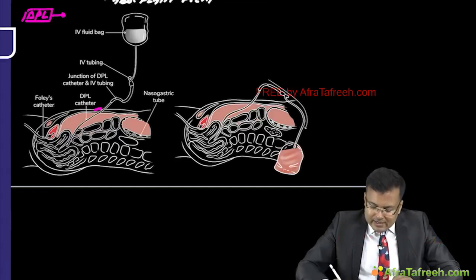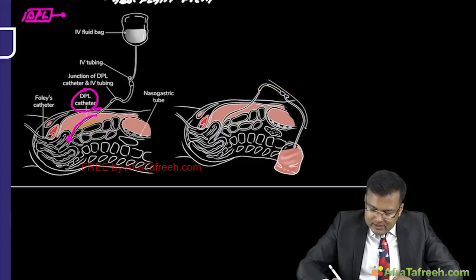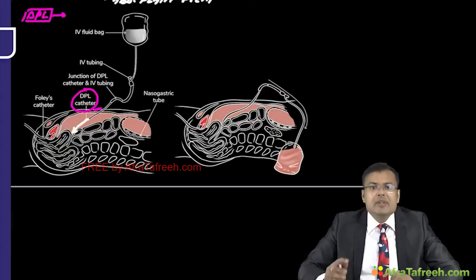After that, a catheter is directed towards the pelvis. Here you can see this is the DPL catheter. So this catheter is directed towards the pelvis, right?